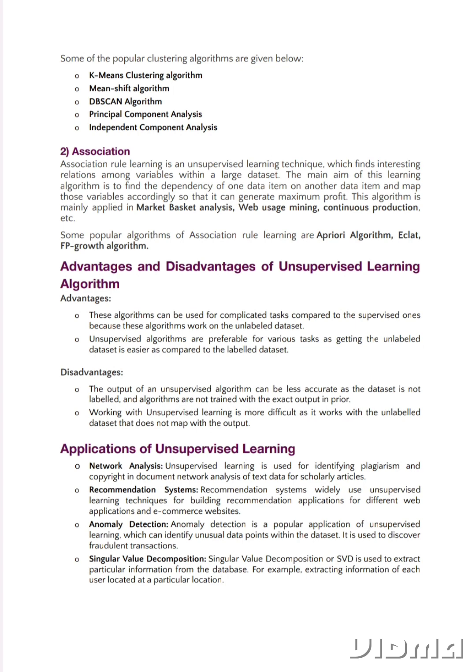Network analysis. Unsupervised learning is used for identifying plagiarism and copyright in document network analysis of text data for scholarly articles. Recommendation systems. Recommendation systems widely use unsupervised learning techniques for building recommendation applications for different web applications and e-commerce websites. Anomaly detection. Anomaly detection is a popular application of unsupervised learning, which can identify unusual data points within the dataset. It is used to discover fraudulent transactions.